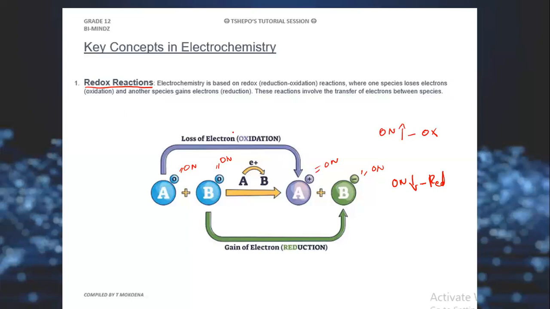Hence we call them the redox reactions. And remember, in redox reactions, we are talking about the transfer of electrons between the species that are interacting with one another. That's how we explain a redox reaction.